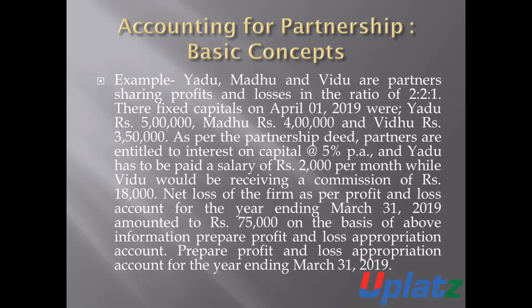And Yadu is to be paid a salary of 2,000 rupees per month. Means Yadu will receive a salary from the partnership firm of 2,000 rupees per month. While Vidhu would receive a commission of 18,000 rupees. The net loss of the firm as per the profit and loss account for the year ending was 75,000 rupees. On the basis of the above information, prepare the profit and loss appropriation account.